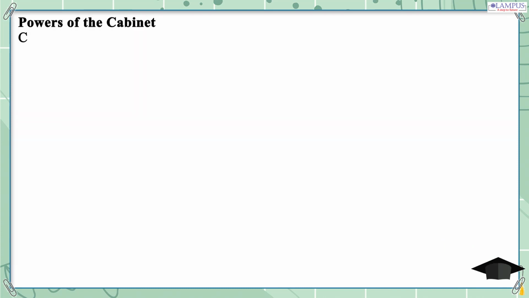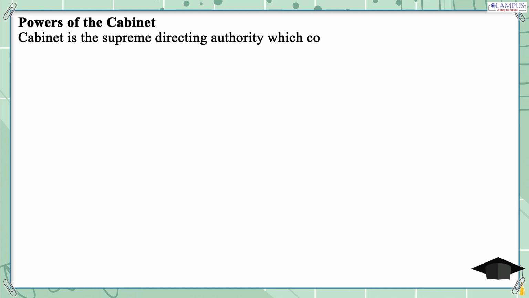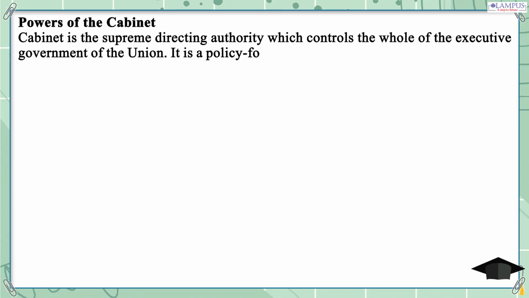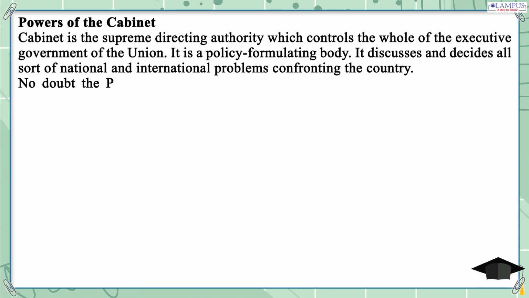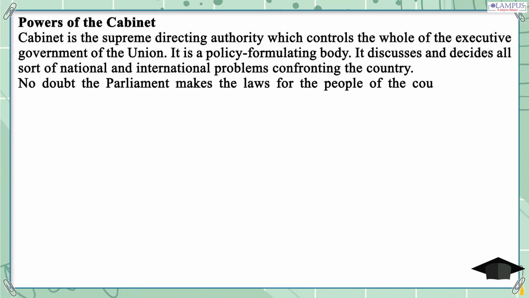Powers of the Cabinet. Cabinet is the supreme directing authority which controls the whole of the executive government of the Union. It is a policy formulating body. It discusses and decides all sorts of national and international problems confronting the country. No doubt the Parliament makes the laws for the people of the country. But the Cabinet leads the Parliament in this matter.